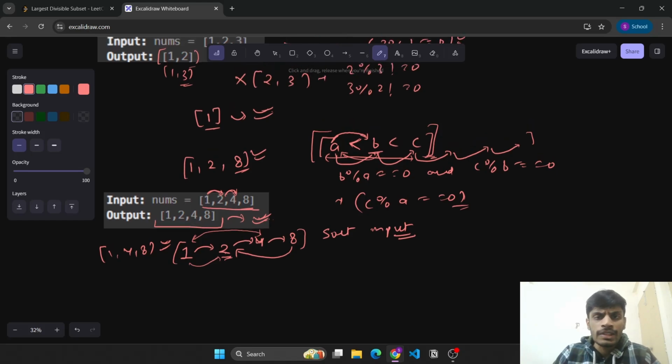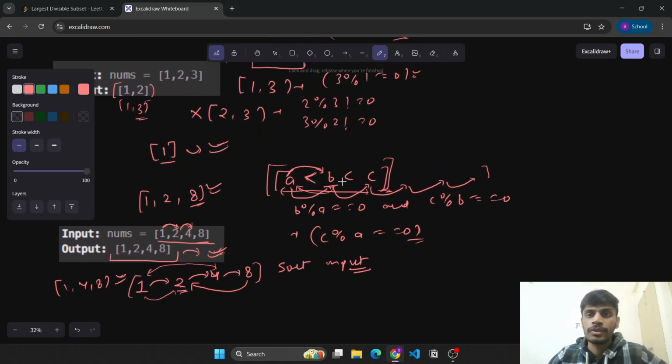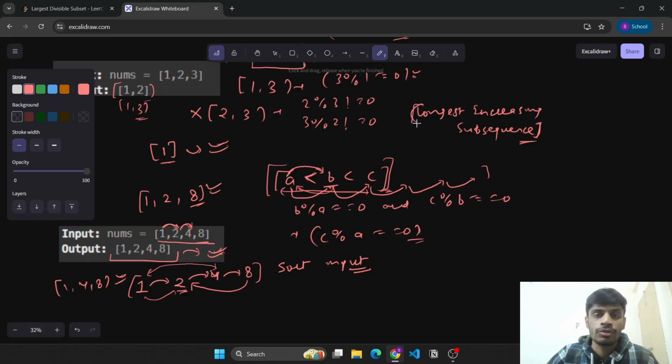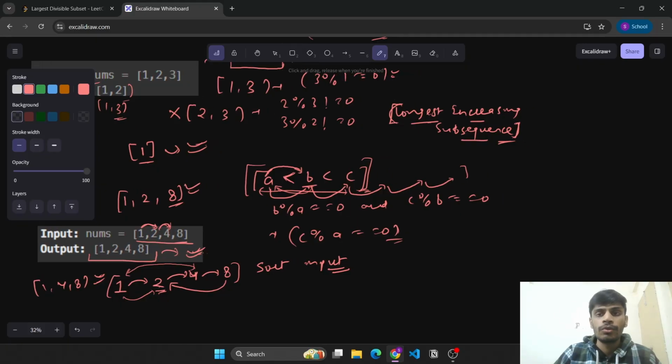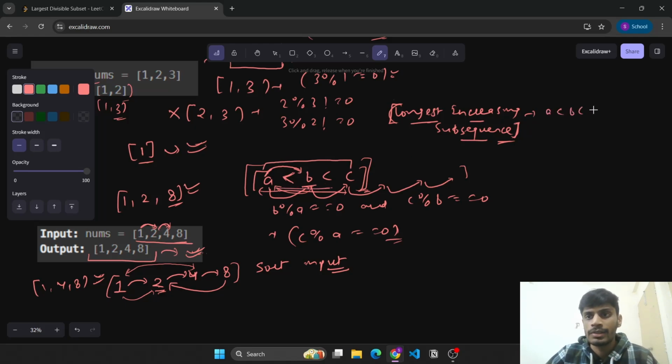As we can see, if you have solved any similar problems, like longest increasing subsequence, then this will be familiar. If you have not solved it, after you watch this video, you can try to solve that problem as well. What we need to do in this question is find the longest subsequence which satisfies this condition only: a less than b less than c less than d and so on. We just need to satisfy this condition.